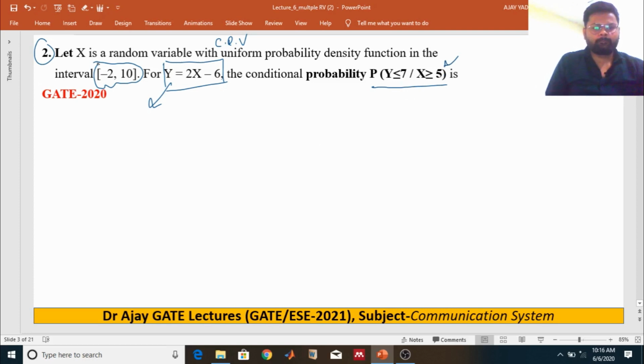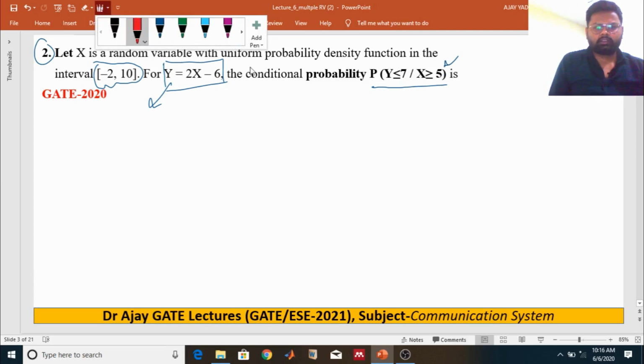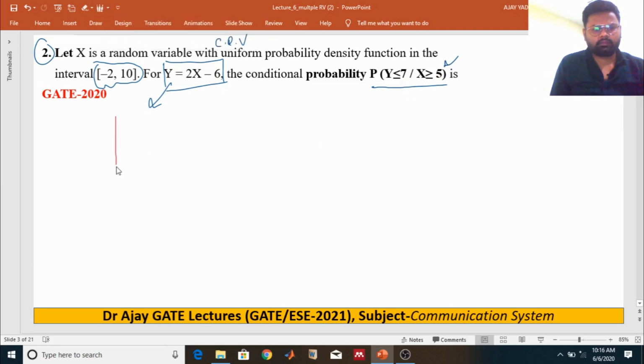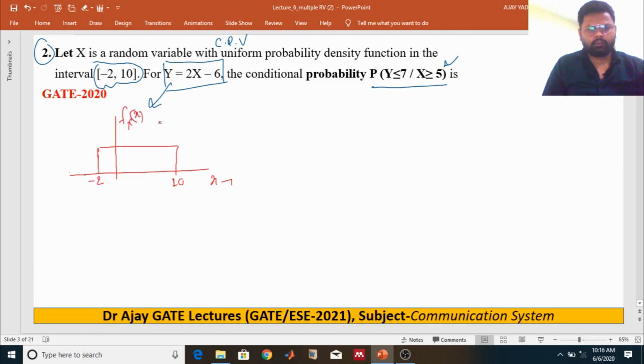As we know, this random variable X is uniformly distributed from -2 to 10. In terms of the PDF, what will be the value of k?